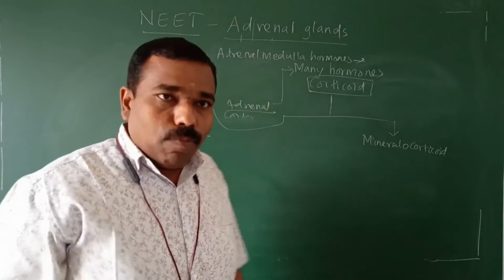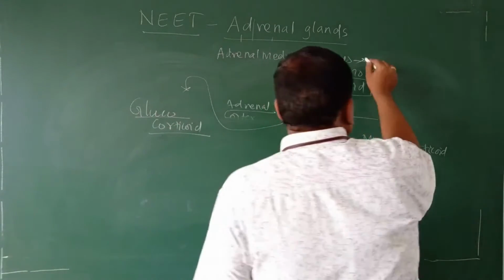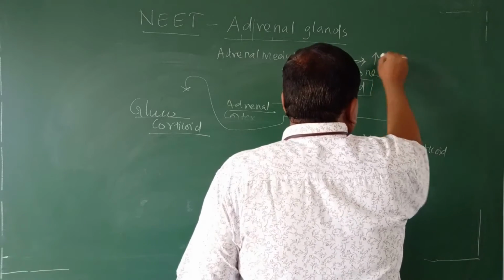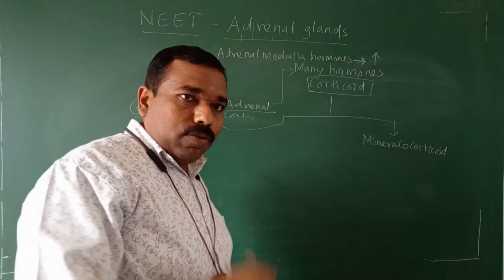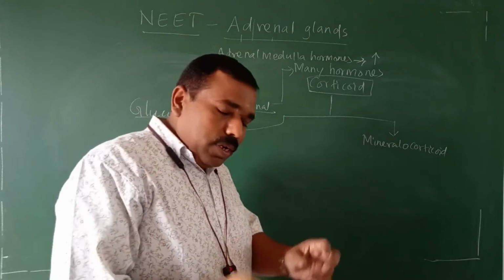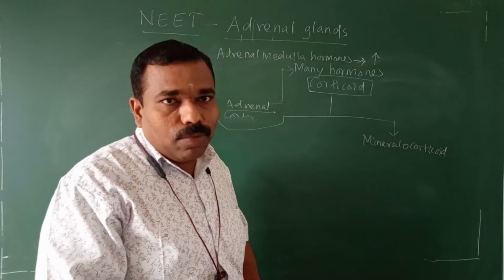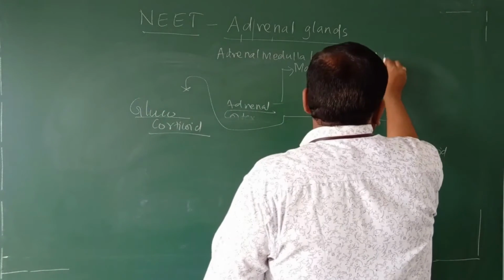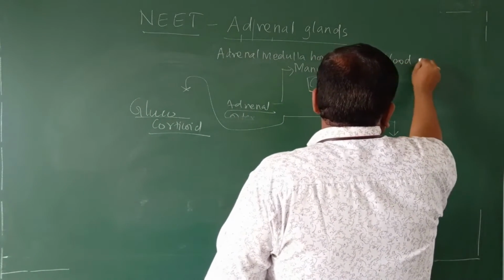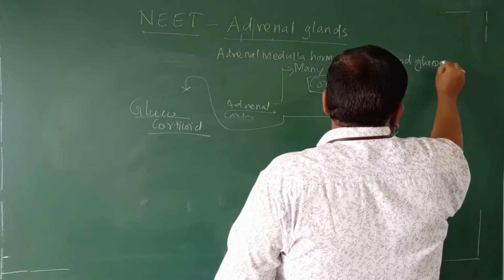Epinephrine, norepinephrine. Both are hormone. The main purpose, emergency situation. Meet the emergency situation. Which one is required? Glucose. So the main purpose of that hormone is increase the glucose level. It increase the blood glucose.